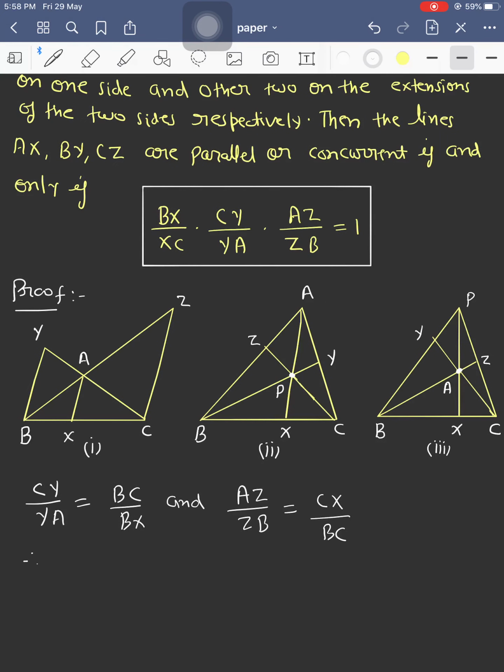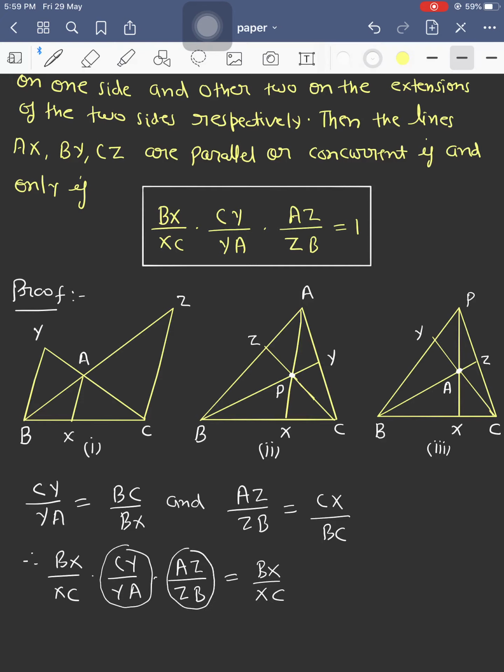Therefore, if we put these two ratios in the given statement, BX upon XC into CY upon YA into AZ upon ZB equals BX upon XC into BC upon BX into CX upon BC. BX cancels out, BC cancels out, CX cancels out. What we get? The ratio is 1.